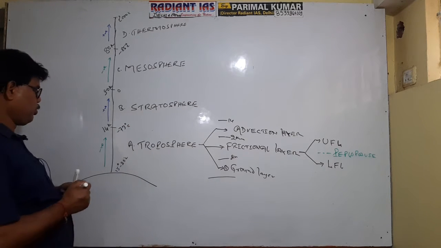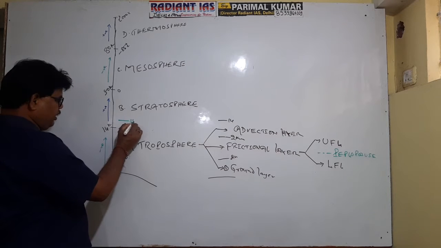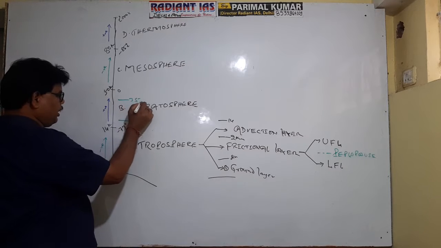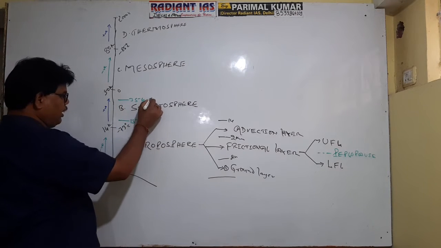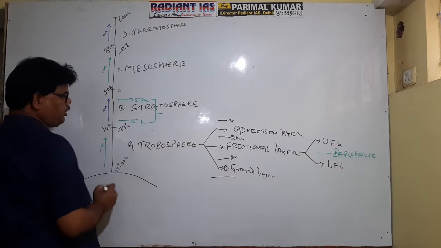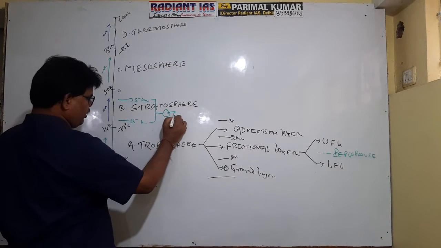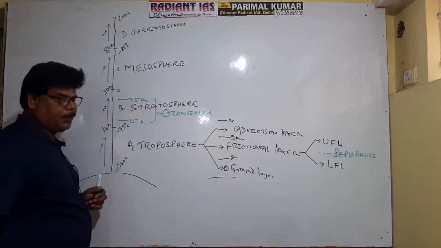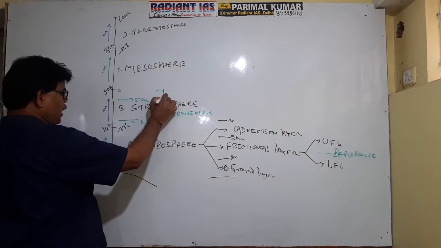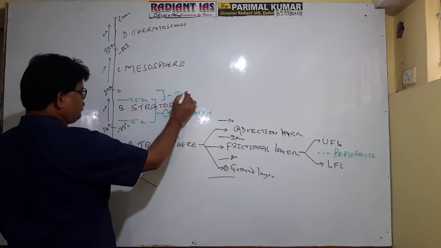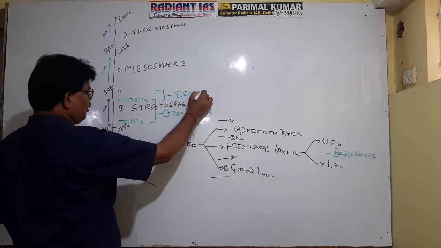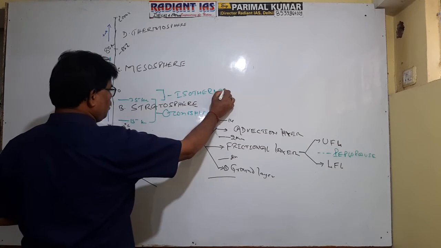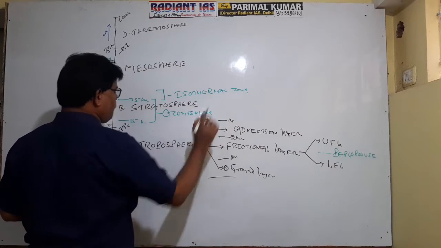The part of the stratosphere existing between 15 kilometer to 35 kilometer is dominated by ozone. That's why this part is referred to as ozonosphere. Getting well now? And the upper part is referred to as isothermal zone. Getting well now? Okay.